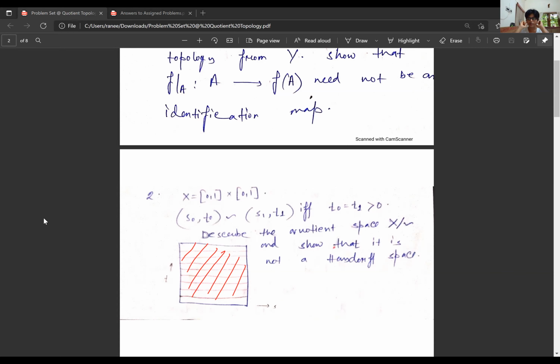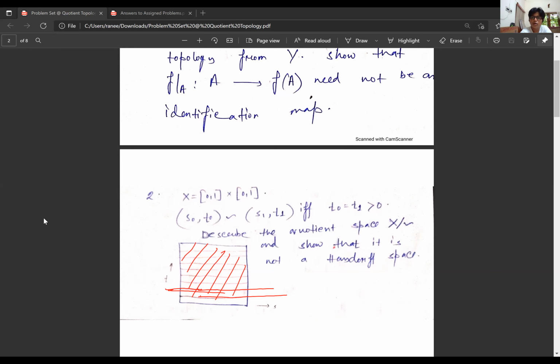So what does that mean? t0 equal to t1 means when my y coordinate is the same, and it is strictly greater than 0. This is one y coordinate, this is another y coordinate. These are all the points under some fixed y1. All those points where the y coordinates are the same, I am identifying all those points.